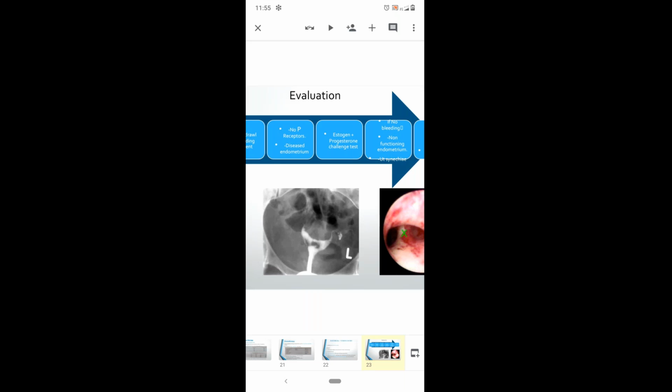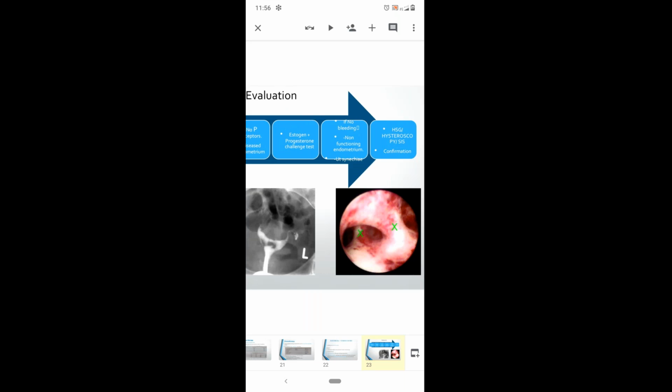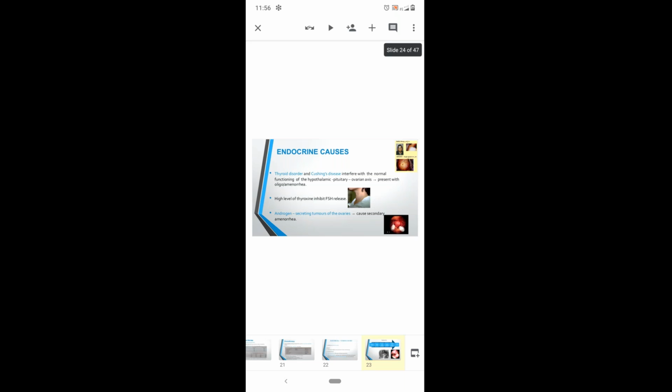And next is the endocrine causes, that is thyroid and Cushing syndrome. These are the common endocrine causes, and both high levels and low levels of thyroxine will affect the FSH release, and this leads to menstrual irregularities. And other will be the androgen secreting tumors of the ovaries. These also cause secondary amenorrhea.